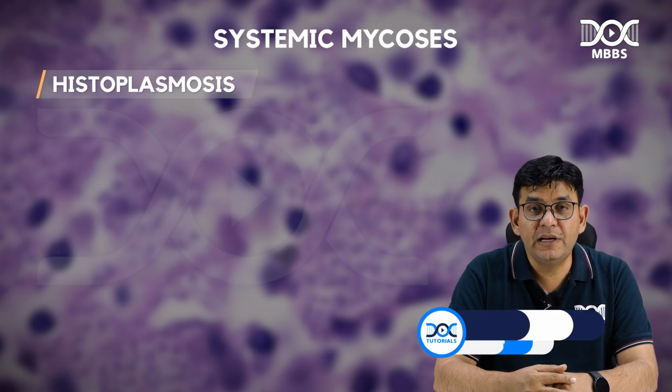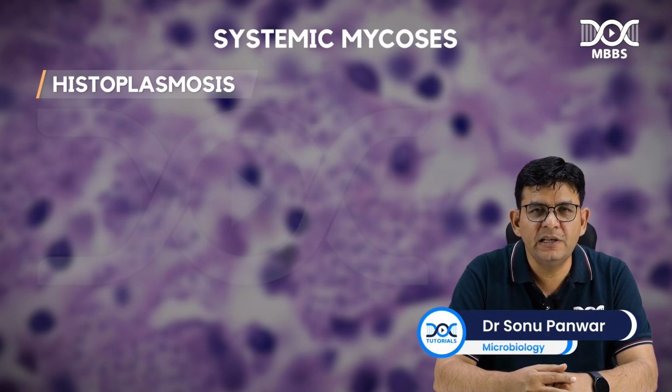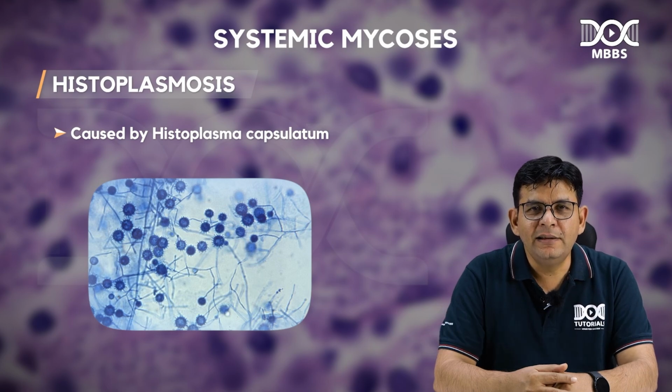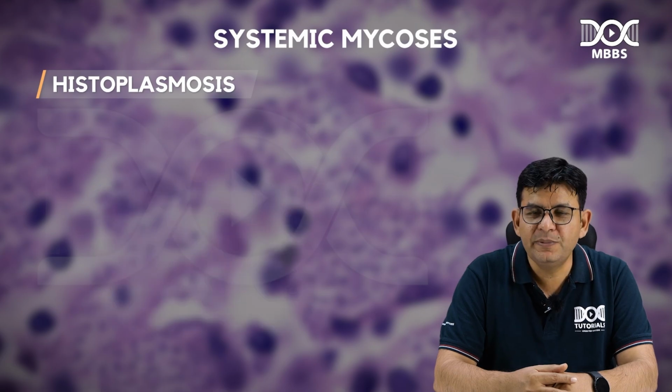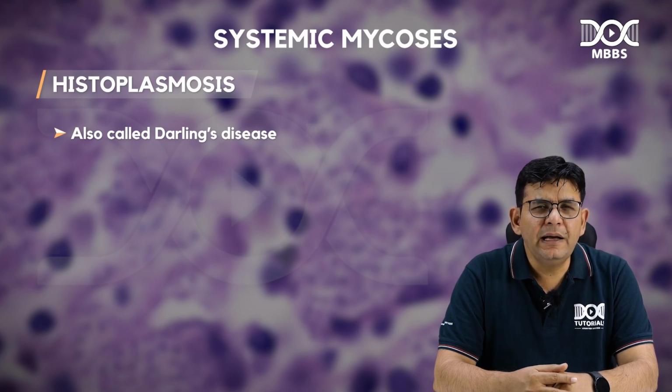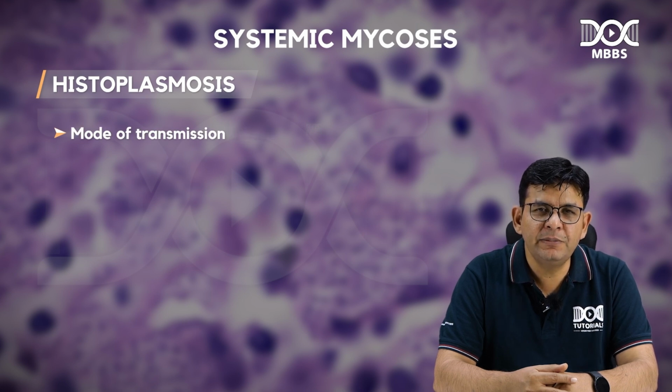Let's talk about a dimorphic fungal disease, histoplasmosis, guys. Histoplasmosis is caused by Histoplasma capsulatum. The interesting thing is that Histoplasma capsulatum does not have a capsule. It leads to this particular disease, histoplasmosis, which is also termed Darling's disease. The discoverer was a scientist named Samuel Darling, and thereby this disease is also termed what? Darling's disease.